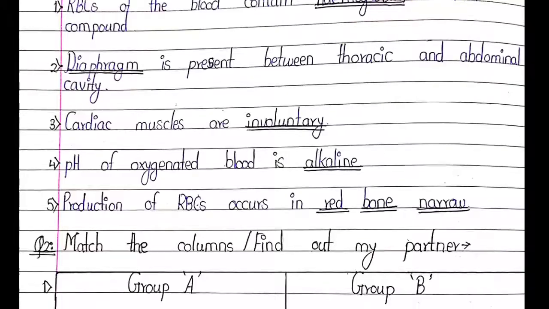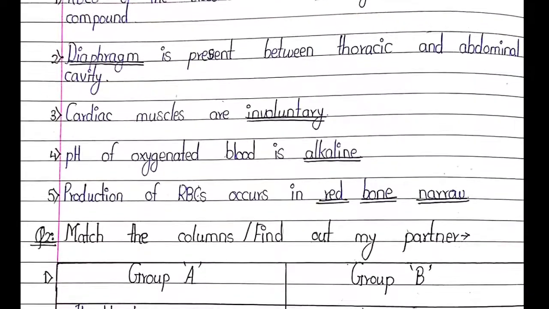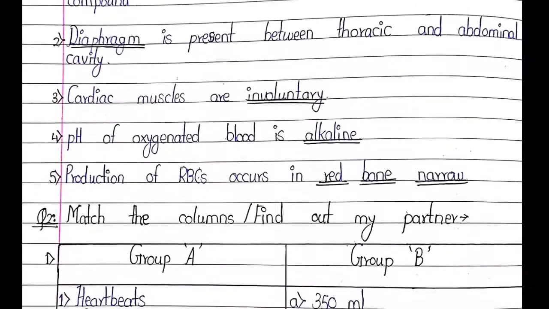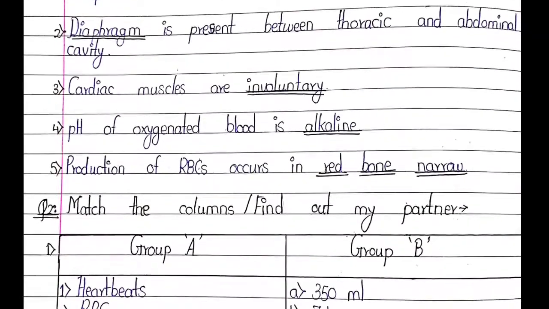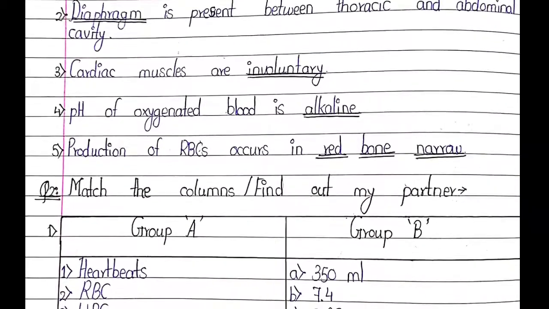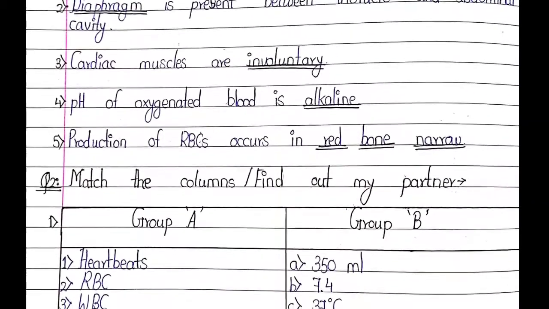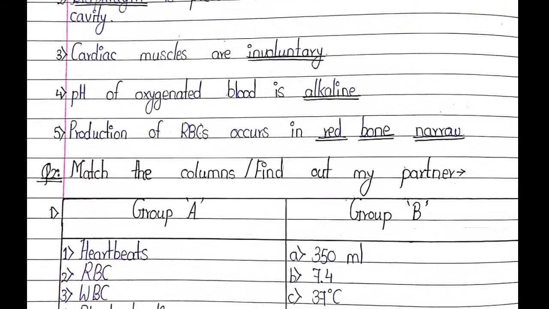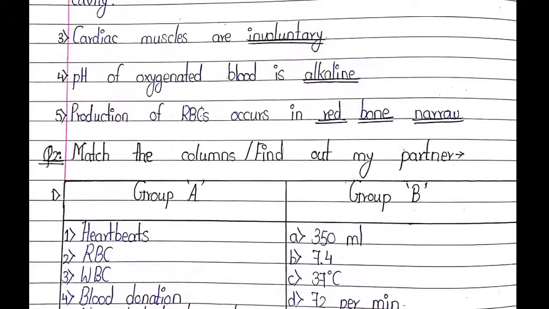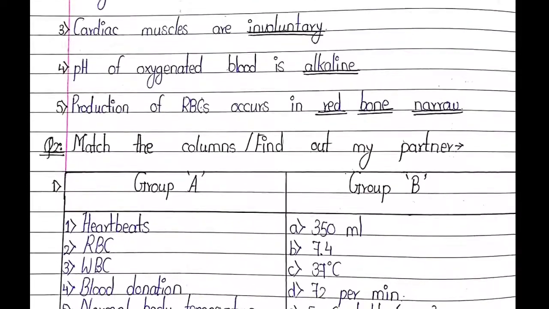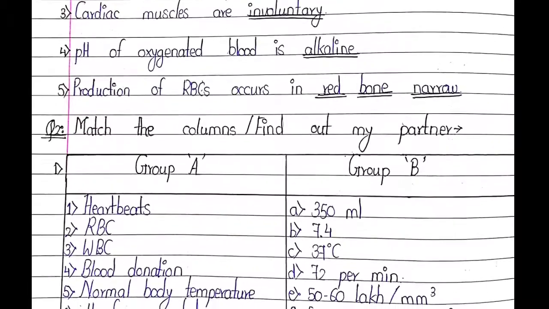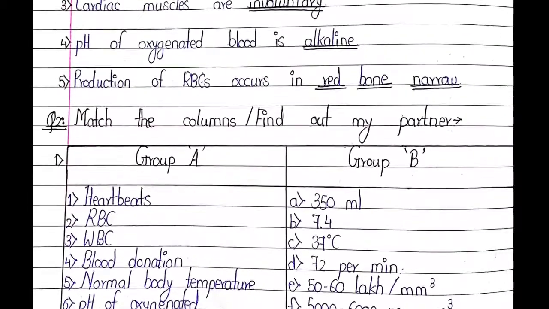Question number 2, match the following, find out my partner. Group A and Group B. Heart beats 350 ml, RBC 7.4, WBC 37 degrees C, blood donation 72 per minute, and the last one is normal body temperature 50 to 60 lakh per mm cube.